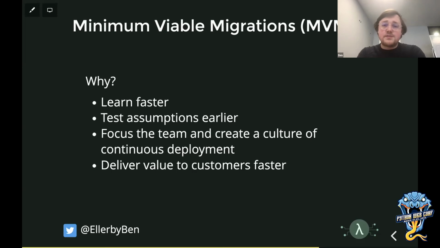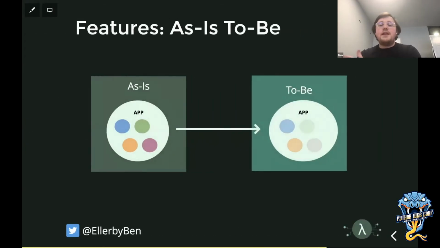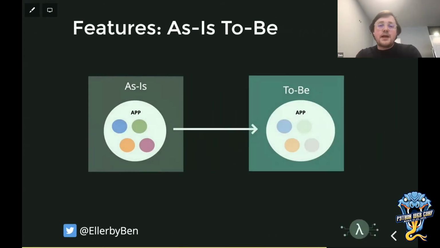And finally, we can deliver to customers faster. If we're moving to a new technology, it's likely because it brings greater agility or allows us to do things we've not been able to do before. If we're migrating to that new technology, even if it's just 50% of the application that's been migrated, if it's with the real users and being run in parallel, then we can actually realize the return on investment that comes from being able to leverage that new technology, even if it's just in parts of the application.